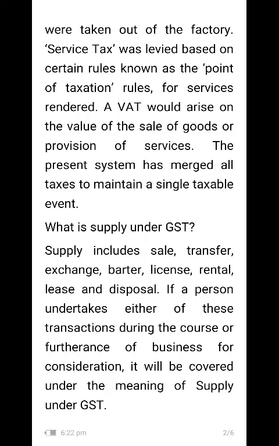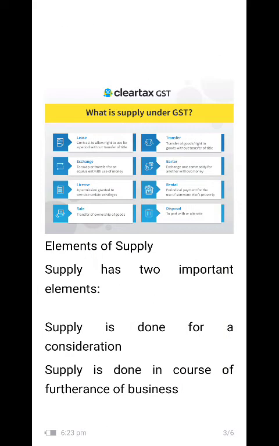What is supply under GST? Supply includes sale, transfer, exchange, barter, license, rental, lease and disposal. So these are the factors of supply. All these components constitute supply. If a person undertakes any of these transactions during the course or furtherance of business for consideration, it will be covered under the meaning of supply under GST.